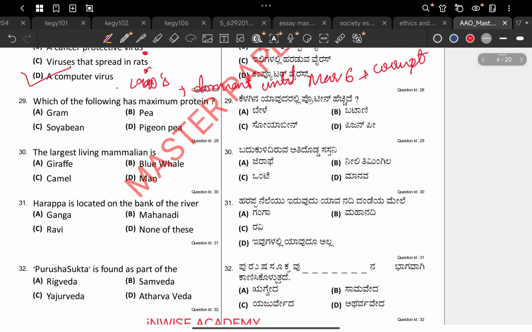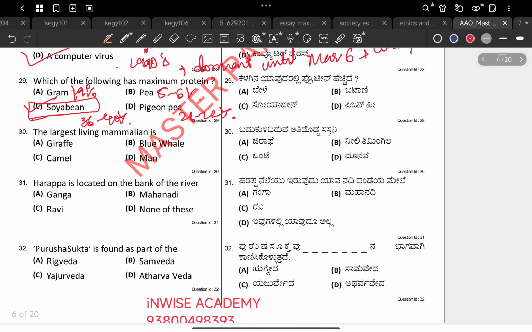29th question. Which of the following has maximum protein? Gram, pea, soybean, pigeon pea. So if you have an idea about protein manufacturing, we are all focused on soybean because it is of higher protein. Gram carries close to 19% protein. If you take 100 grams we have 19 gram. Pea is 5 to 6%. Pigeon pea is 21 to 22%, decent. Soybean is 36 to 40%. See, it is at least double the size of the nearest one.